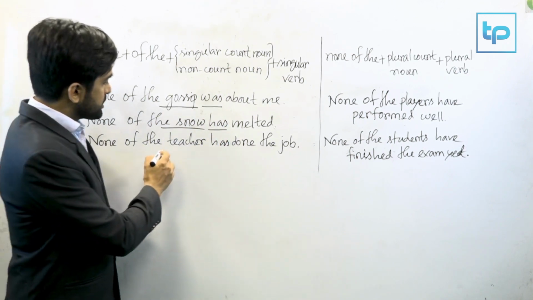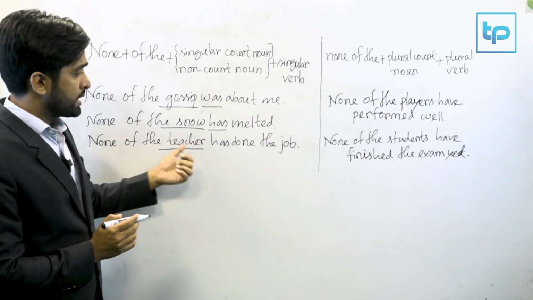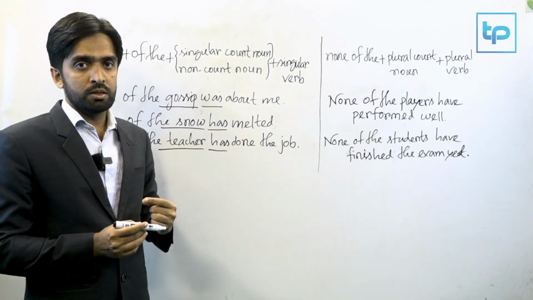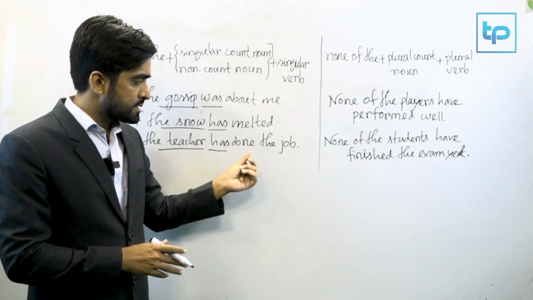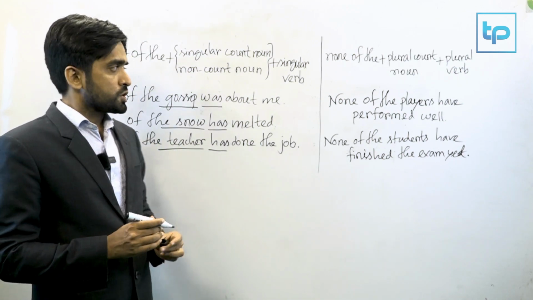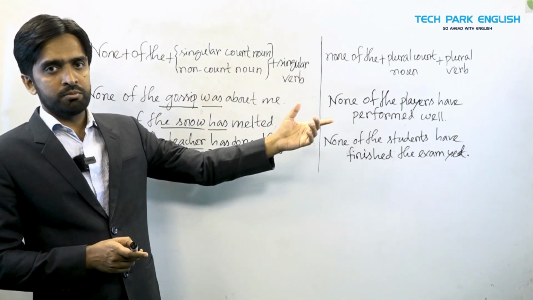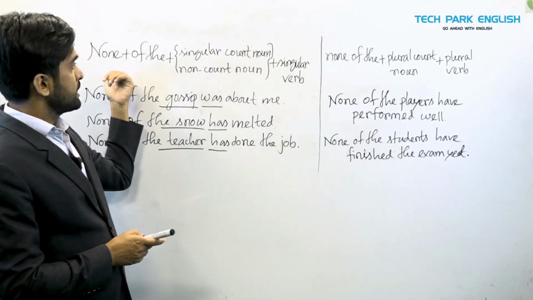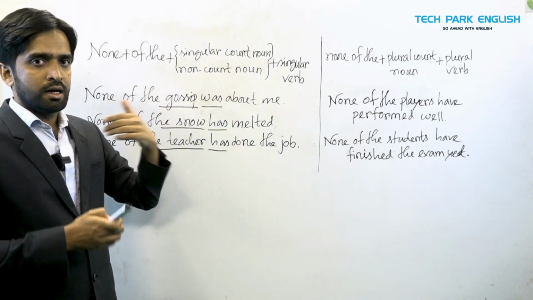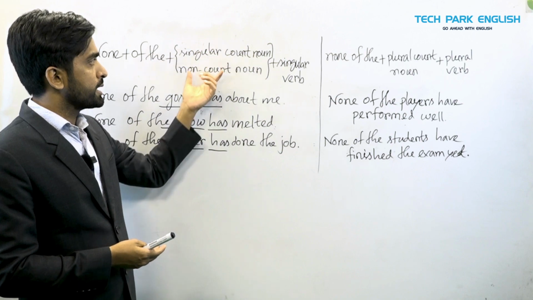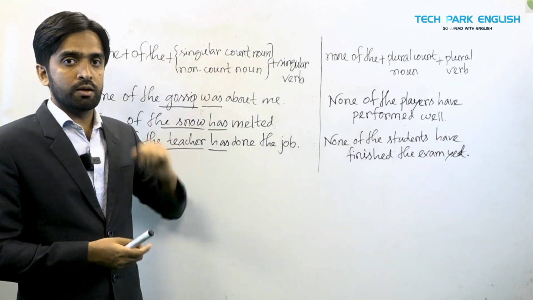And then none of the teacher. Here teacher is a singular count noun, so it takes singular verb. None of the teacher has done the job. Not a single teacher has done the job. So none could take both singular and plural verb, but it depends on the noun that it follows, right? None has no control over the verb. Here the verb is controlled by the singular count noun and non-count noun.